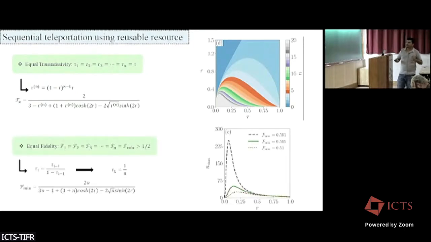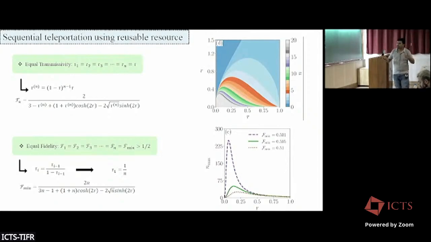But if we set an equal fidelity, where we require a minimum of 0.51 or 0.505, with 0.5 being the classical benchmark, then if we require the minimum fidelity, the maximum teleportation reattempt number can be given as this.